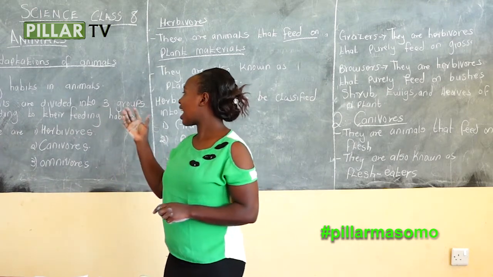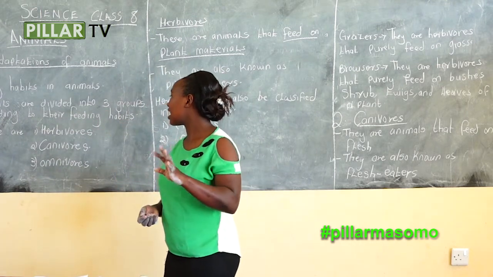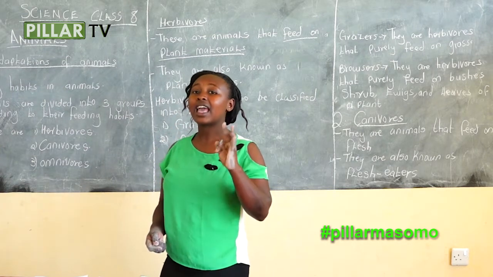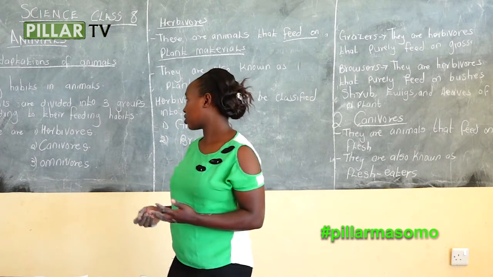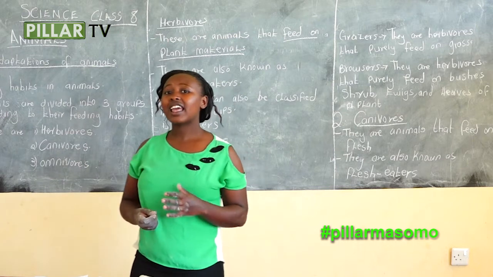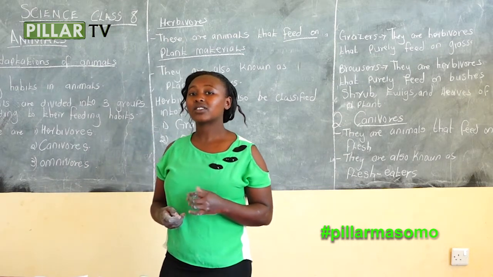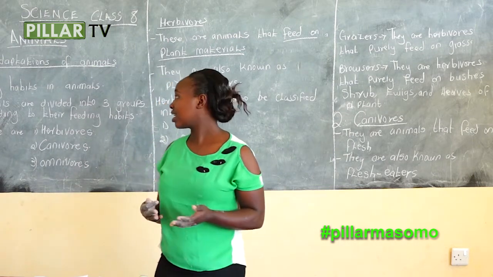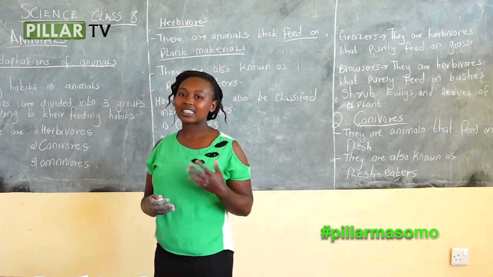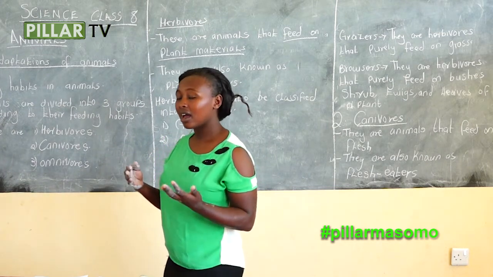Under feeding habit, we have discussed 3 feeding habits in animals: herbivorous, carnivorous, and omnivorous.